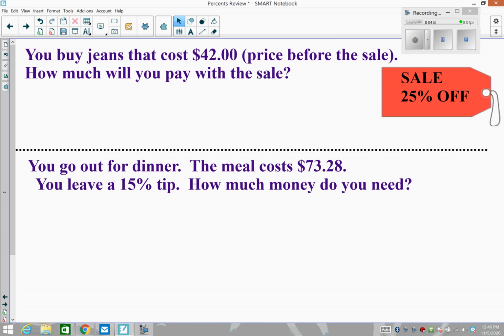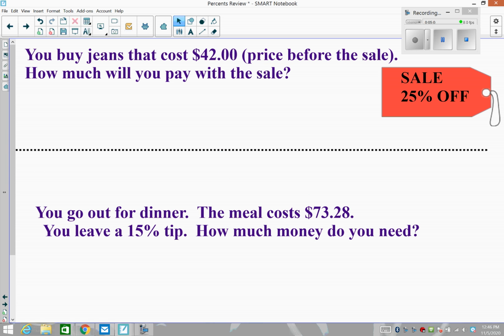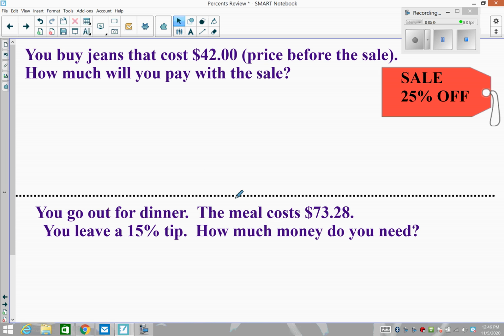This page is going to cover some of those skills that we worked on in real life. You buy jeans that cost $42. That is the price before the sale, so that's the price on the sticker. And then you see the sign that says 25% off. So there's a discount.